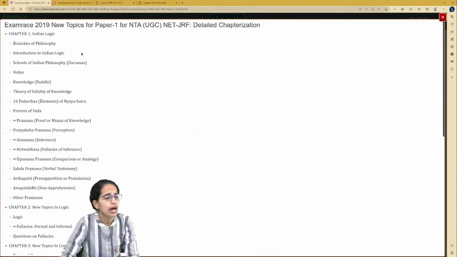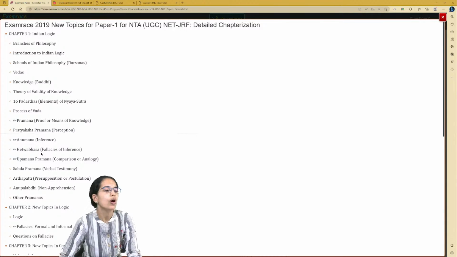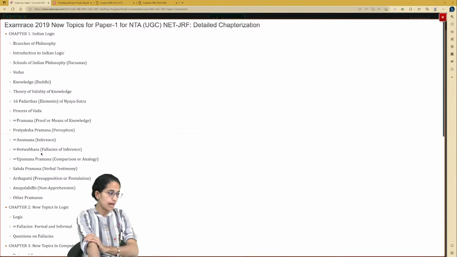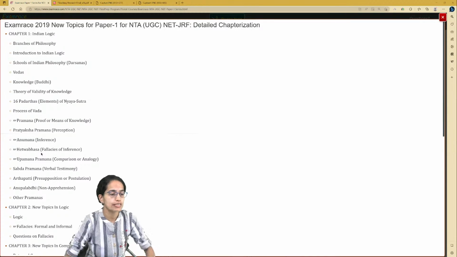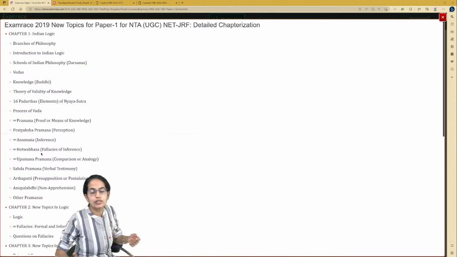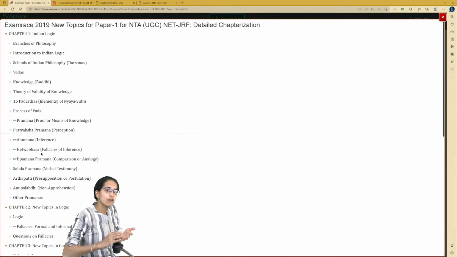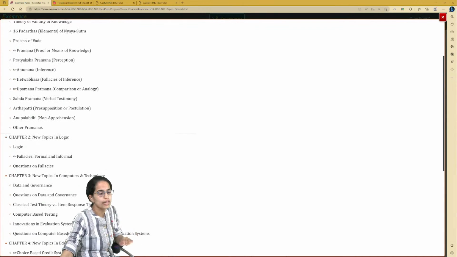So here in this updated book, we have covered the concepts of Praman, Anuman, Hetvabhas, and then we have the comparison of Hetvabhas with the concepts related to the various Western fallacies. So comparing Western fallacies with the Indian fallacy, which is the Hetvabhas, becomes important. The concept of Arthpatti and Anuplabdhi, extremely important. In the Western logic, we have discussed what is formal and informal logic. So again, an important topic.